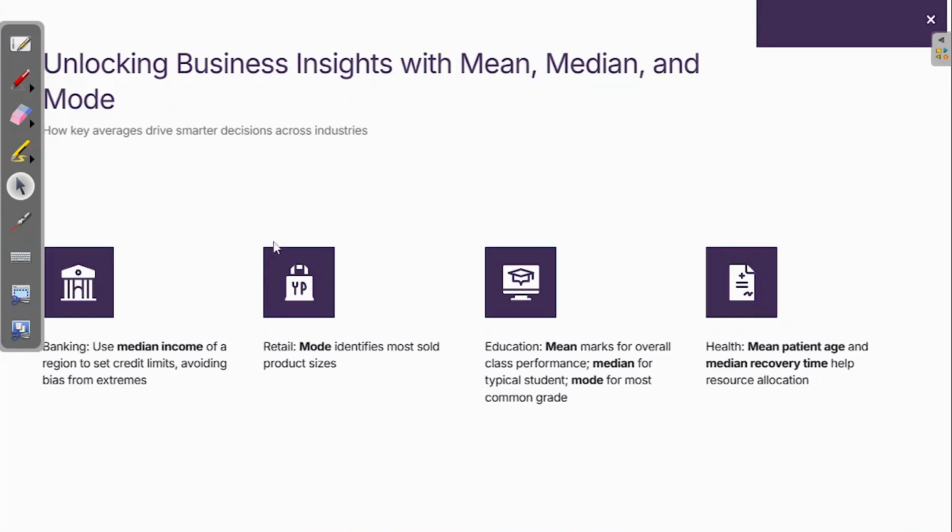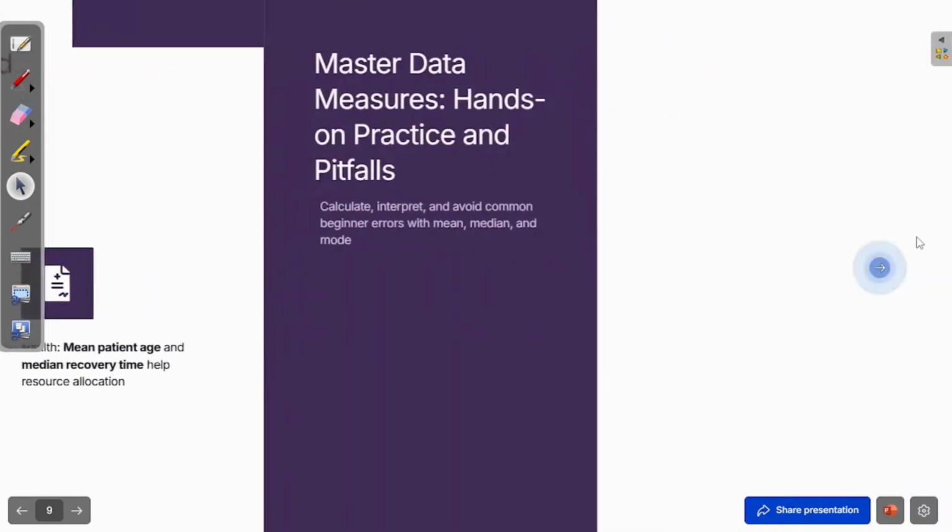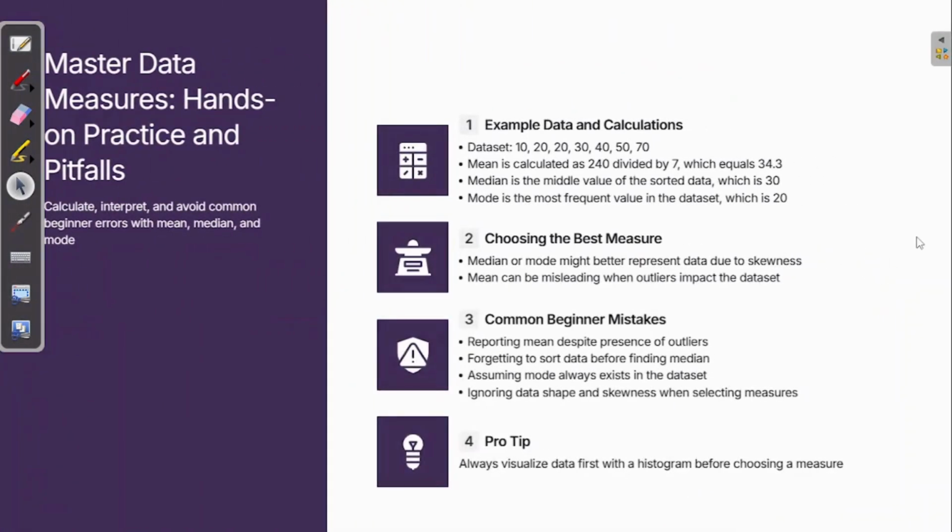Okay. So I hope you understand the key driver over here, how to unlock business insight using mean, median, and mode, and it will definitely help you, right? What we can do is move to the next slide and see what we have in store. So I think the theory part is over, and you have to do some hands-on practice and understand the pitfalls of it, right? So these are the four things for you.